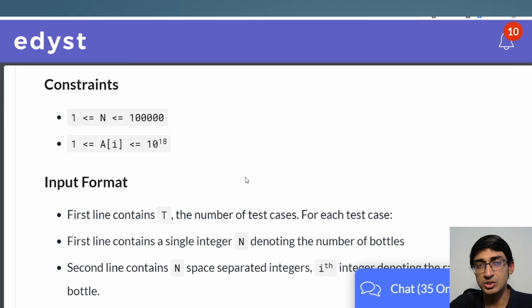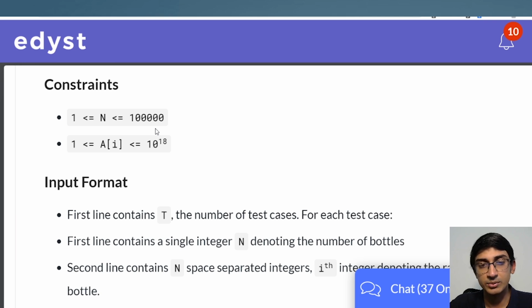So 1 million operations basically, which means that if I am doing anything in 10 raised to 5, if I even go n square, even if I go an n square approach, it will go 10 raised to 10. And 10 raised to 10 is just not possible with our current constraints. As I said, 10 raised to 6 is the maximum you can go to. So you will have to come up with an approach that goes through the entire array just one time, right? With this, we will understand how we actually solve the question, without even figuring out the answer.